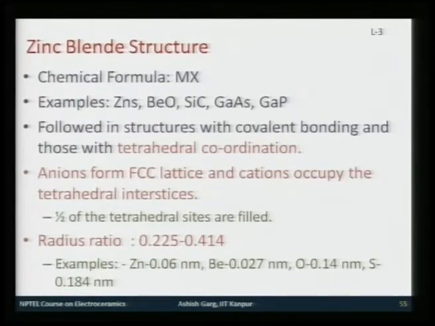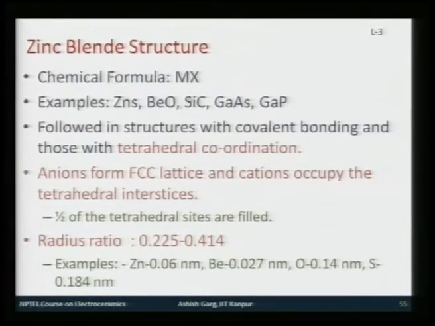Now, in this structure the chemical formula would be MX. So, for each cation you have an anion. So, valence of both cation and anion is equal, and the examples of such ceramic materials could be zinc sulphide or beryllium oxide, zinc sulphide or zinc oxide, silicon carbide.